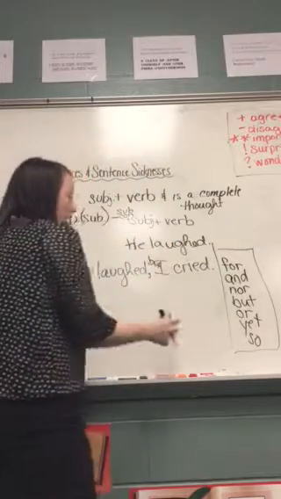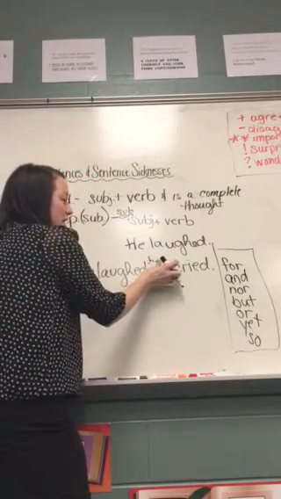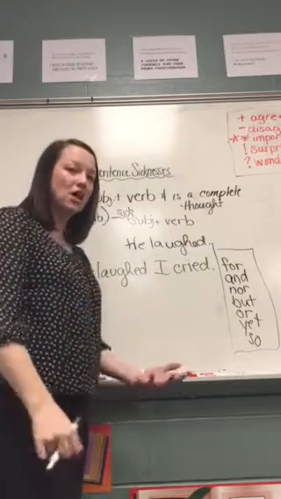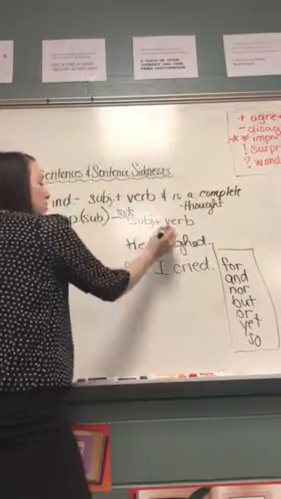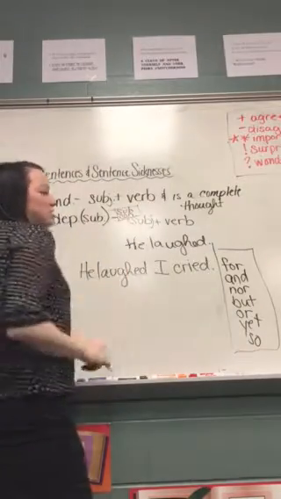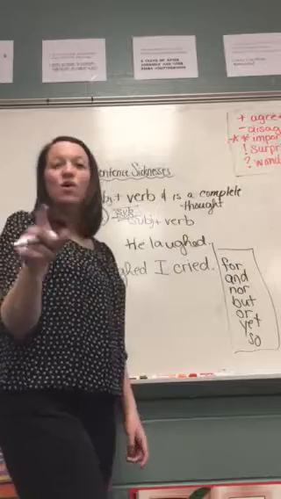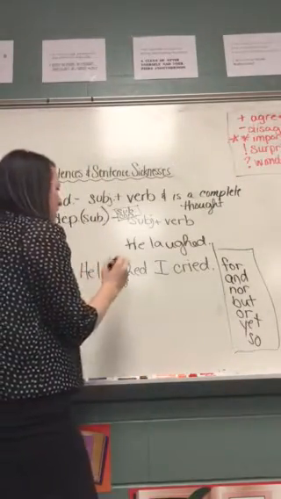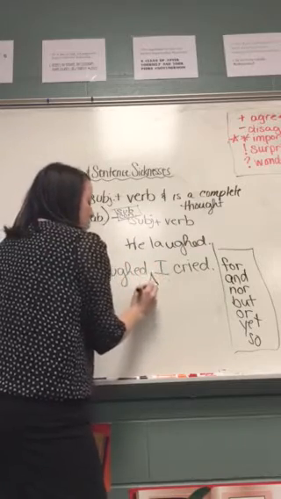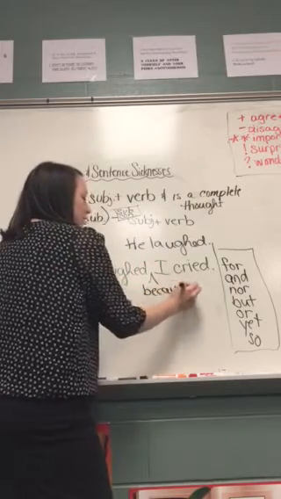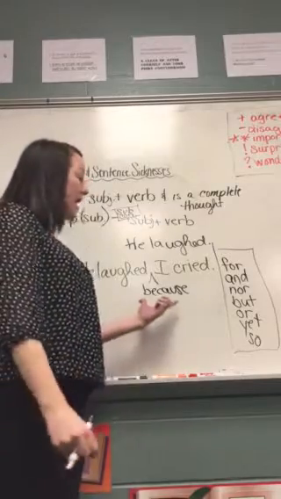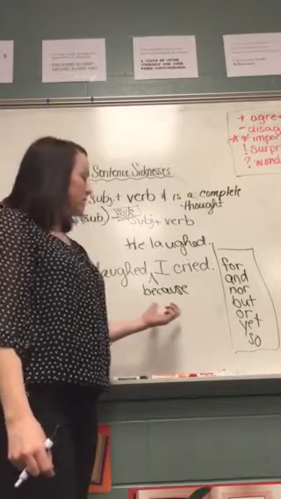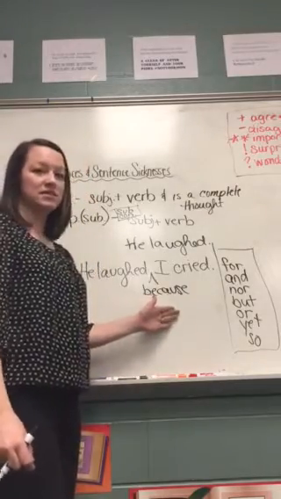Okay. Another way, the last way that you could do this, is by turning one of these independent clauses into a dependent clause. How do you do that? Well, the only thing missing is a subordinating conjunction. So you can go back to that song that the teacher did, or I gave you notes on those. He laughed, maybe I'll add the subordinating conjunction because here. He laughed because I cried. Notice I don't need a comma with the subordinating conjunction. Okay, that's important. You don't need a comma if it's in the middle of a sentence.